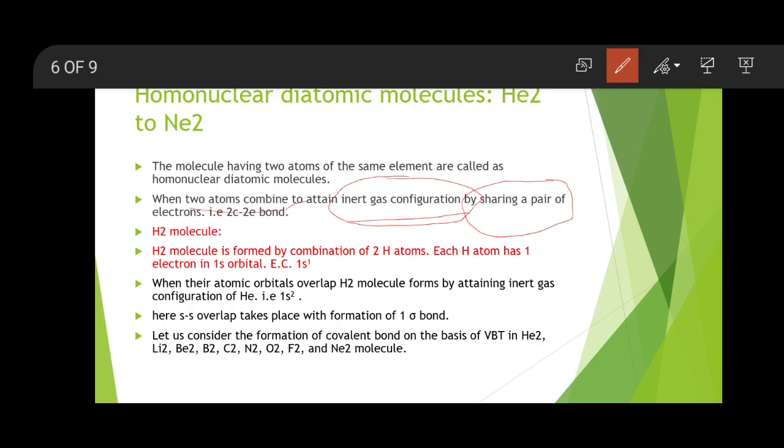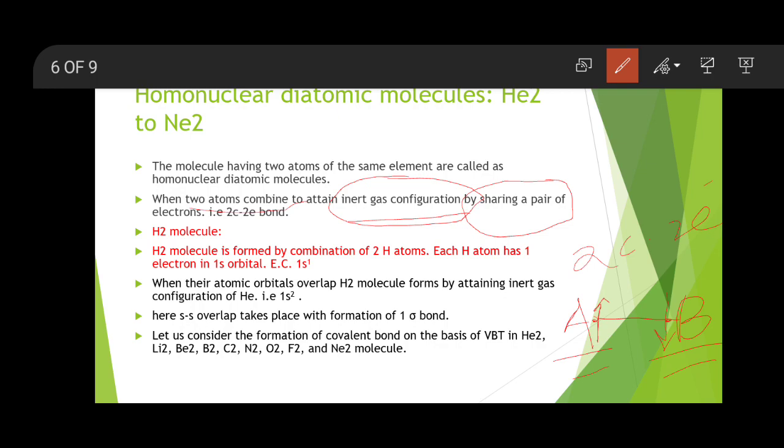This type of sharing of electrons is called two center two electron. That means suppose there are two centers, this is an A atom, this is another B atom. So this is one center, this is another center, and this center has one electron, this center has another electron. So there will be two centers and two electrons. This is the concept you have to remember to form the covalent bond.